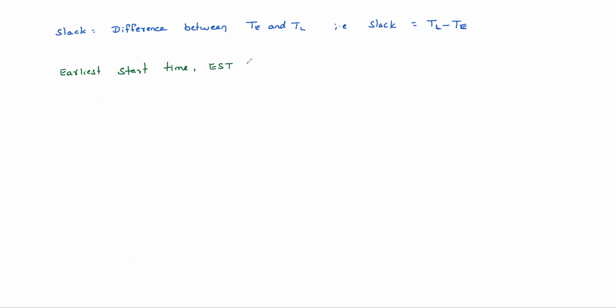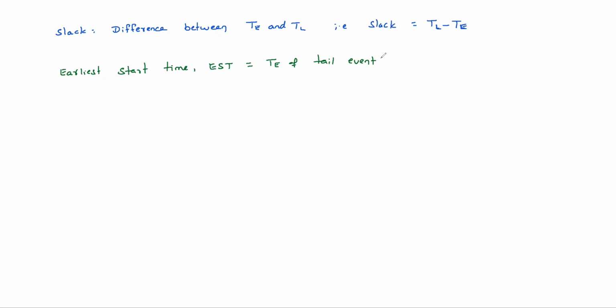EST is nothing but TE of tail event. That means the earliest event occurring time of the tail event is nothing but the earliest start time of any activity.